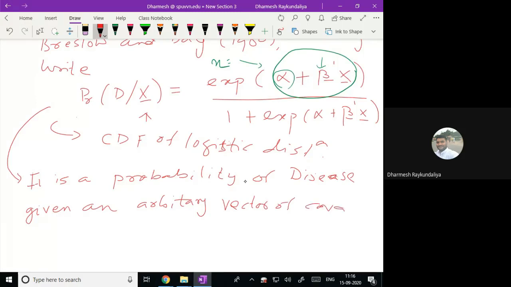What are the covariates? We call them X. So this is about the prospective case.